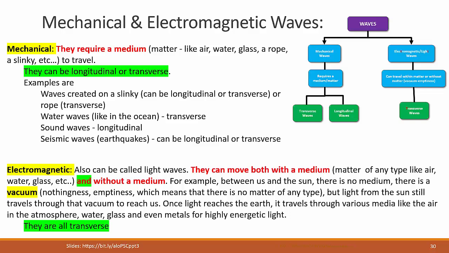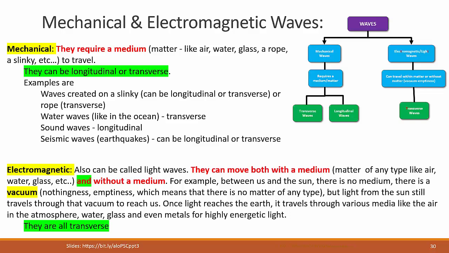Let's talk about mechanical and electromagnetic waves. Mechanical waves are the type of waves that require a medium to travel through. What we mean by medium is some type of matter, like air for sound waves, water, like for water waves, glass, iron, whatever it is for sound waves as well, since they can move through those.